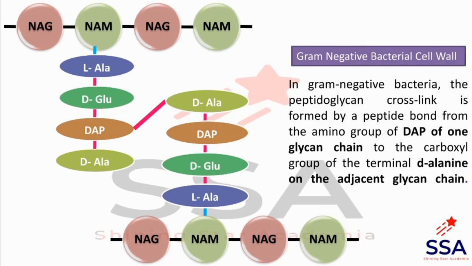In gram-negative bacteria, the peptidoglycan cross-link is formed by a peptide bond from the amino group of DAP of one glycan chain and the carboxyl group of the terminal D-alanine on the adjacent glycan chain. Peptide bond formation occurs between the carboxyl and amino groups of the glycan chains.